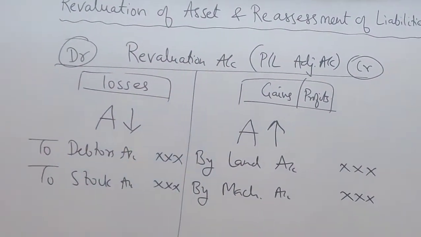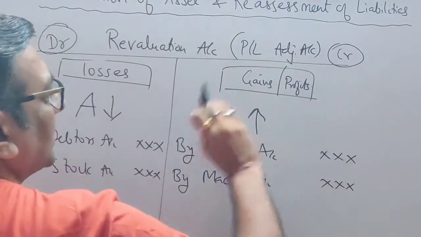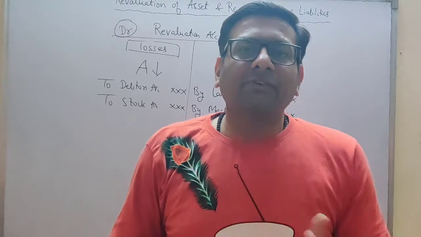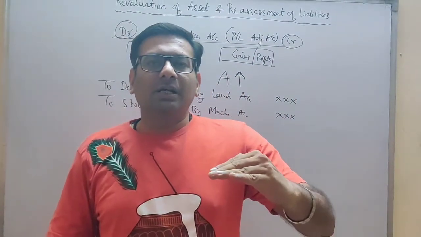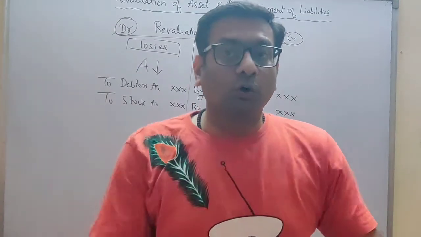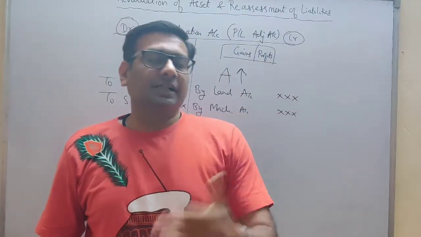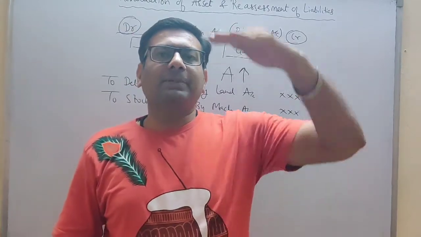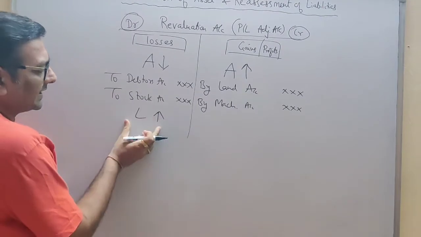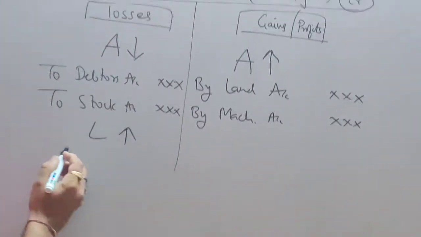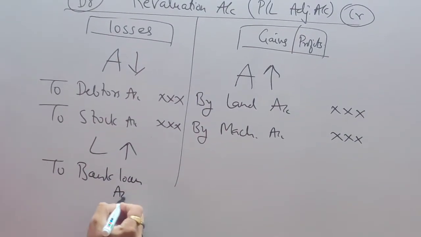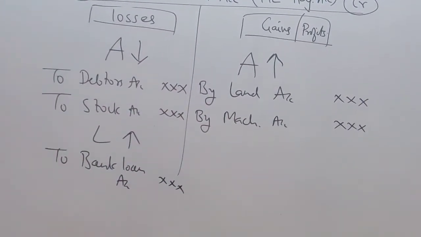Now the same case may happen with the liabilities. Tell me logically students, your bank loan was 50 lakh. Now your bank loan amount became 60 lakh, meaning you are supposed to pay more. If you are supposed to pay more, is it a profit or loss? Yes, you all are correct. Whenever your liability increases, it's a loss. Where to record? So liability increases, it's a loss, it will be recorded on the debit side. So how to write? You will write it as to bank loan account and the amount.